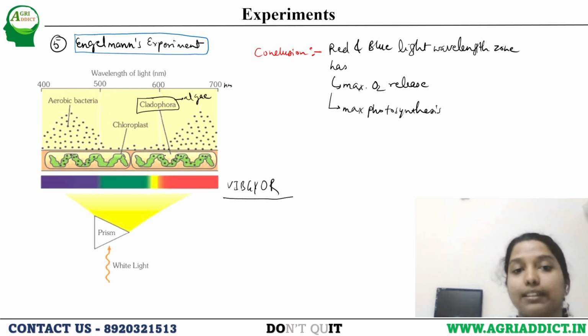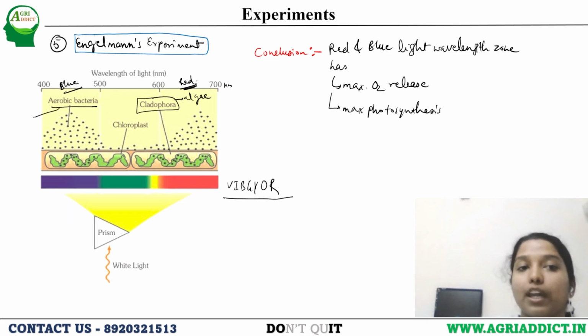So he found that on this Cladophora alga, the aerobic bacterial growth is more in the blue and red areas. And aerobic bacteria require what? Oxygen.